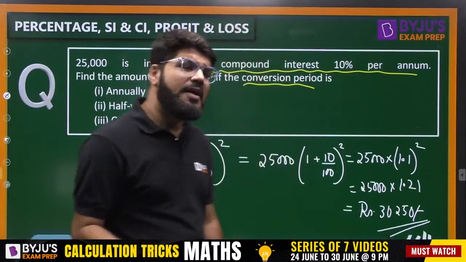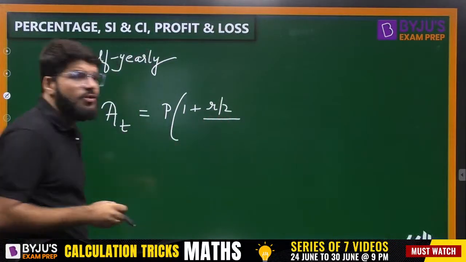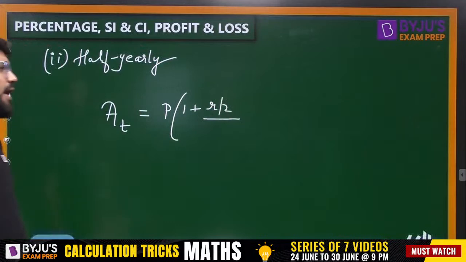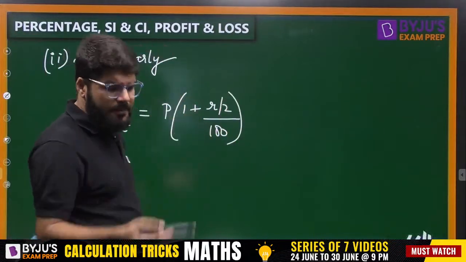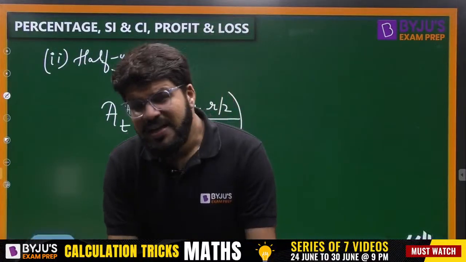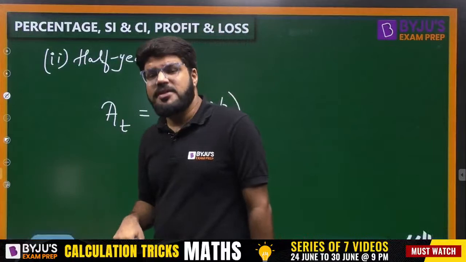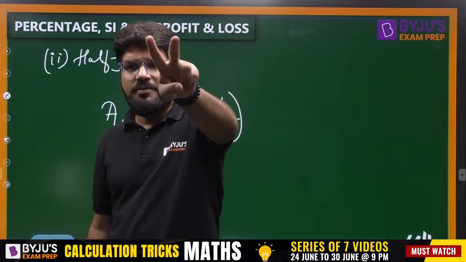So what is the rate of interest for the half year? If R is given, you have to take it as R by 2, then the whole divided by 100, raised to the power. Now how many times is the compounding done? Total T years, but every year you are calculating the interest 2 times.